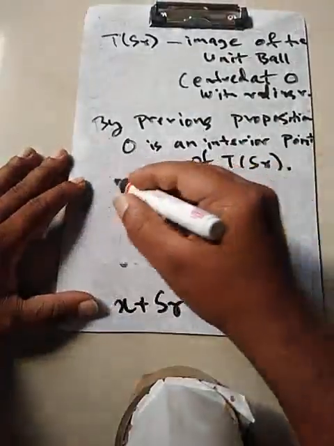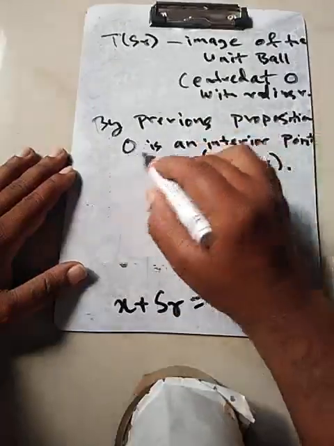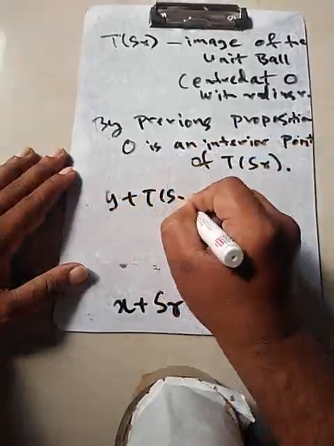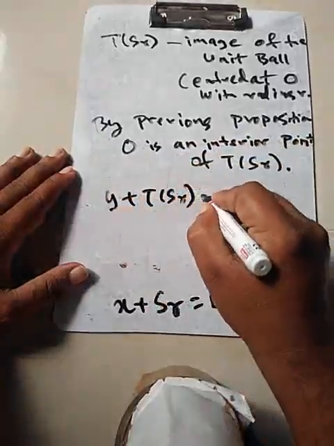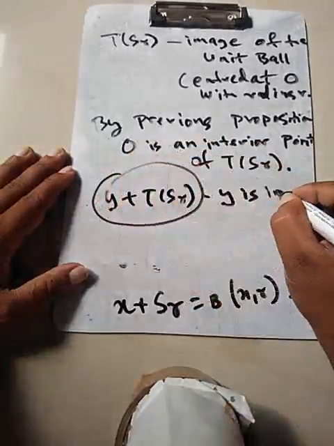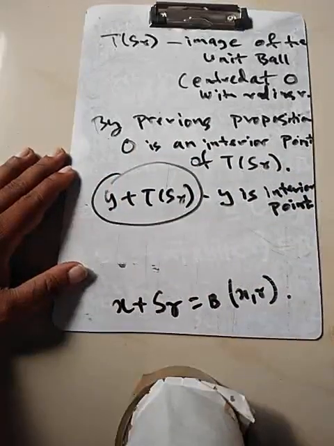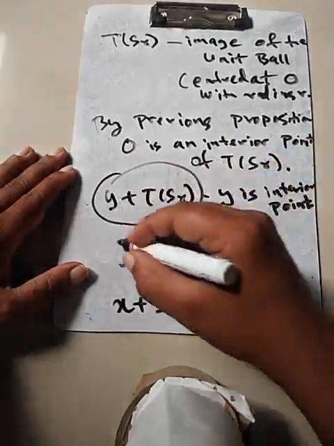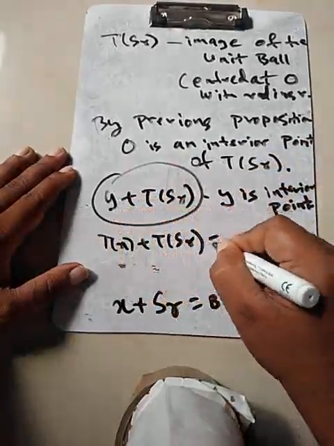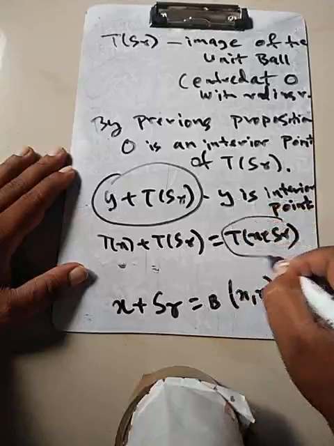If you look at y plus T of S_r, so y plus 0, y is an interior point of this set. But what is y? y is T of x. So T of x plus T of S_r, which is nothing but T of x plus S_r. So y is an interior point of this set.